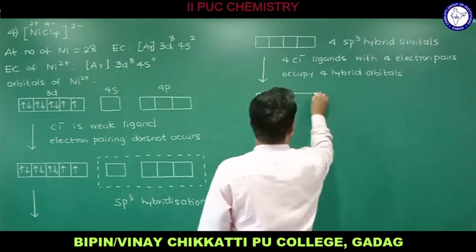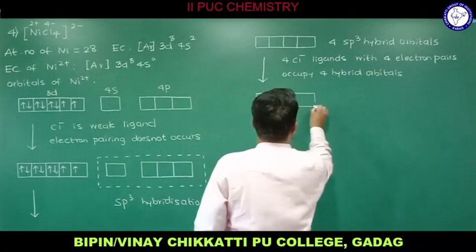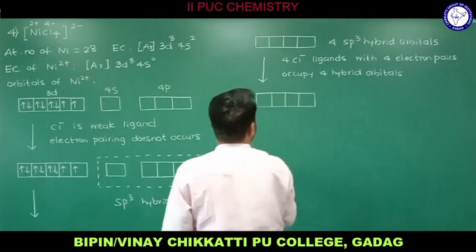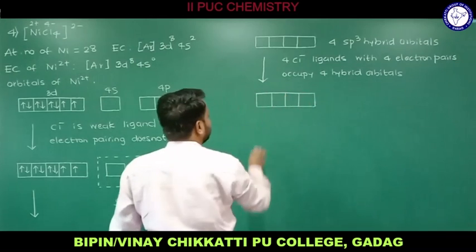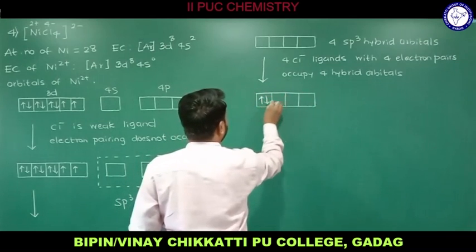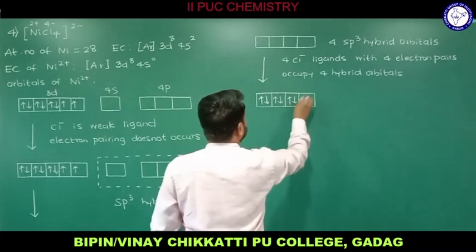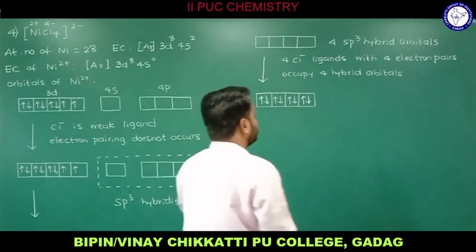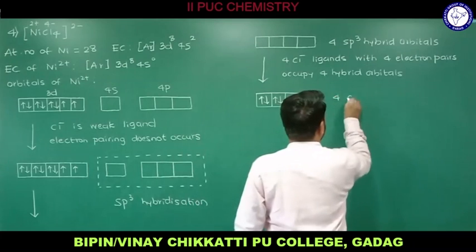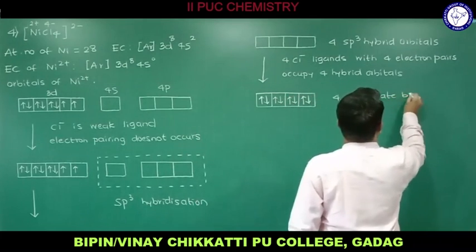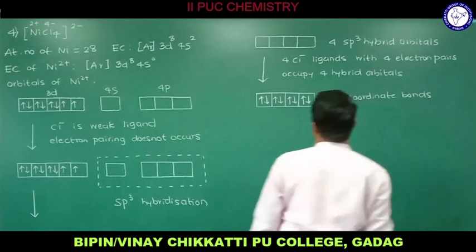We have 4 hybrid orbitals, and these hybrid orbitals are vacant and they are filled with the electrons of Cl minus. So 1 from the 1st Cl minus, this is from the 2nd Cl minus, the 3rd Cl minus, and this is for the 4th Cl minus. We got here 4 coordinate bonds.